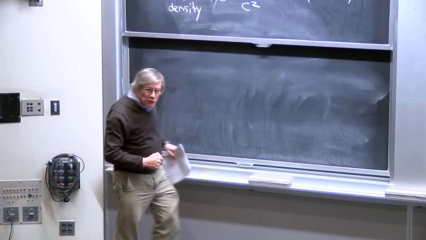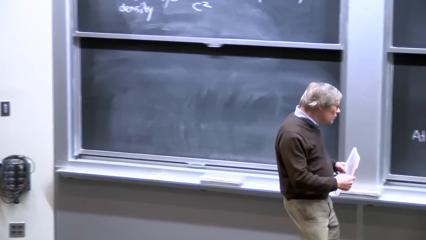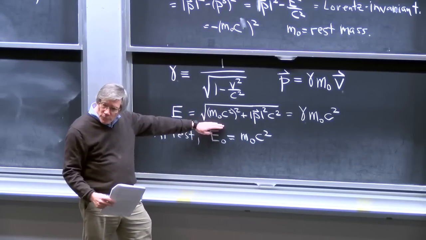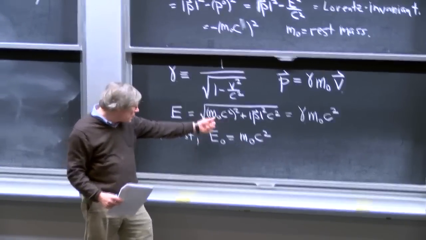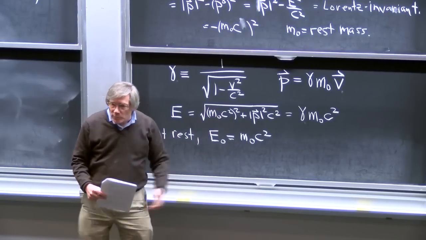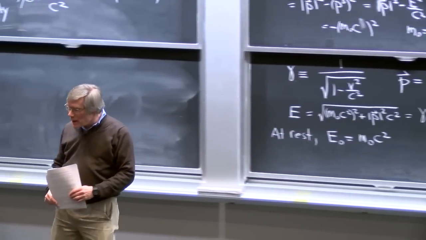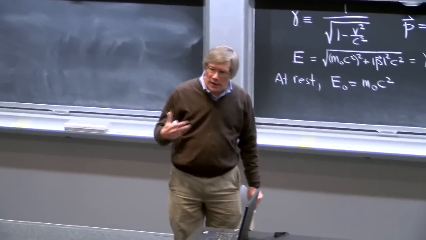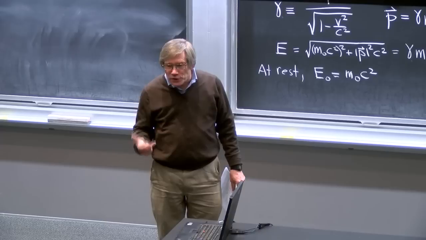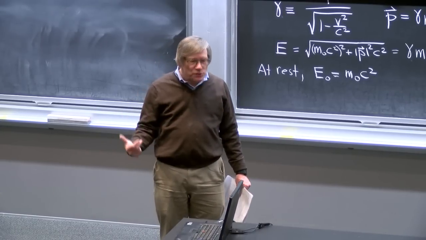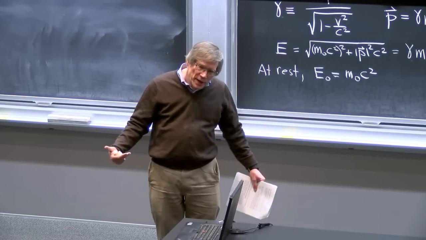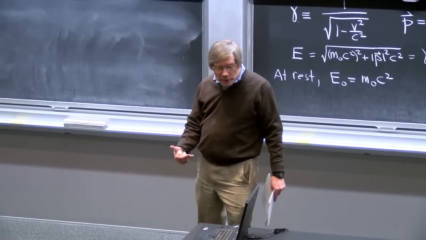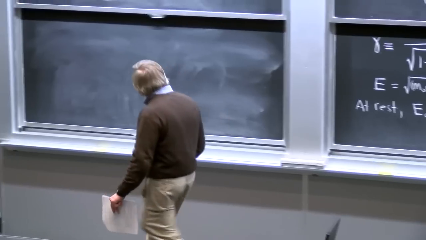Now, photons have 0 rest mass. So if we apply, for example, this formula for a photon, we would set m sub 0 equal to 0. And when we say that photons have 0 rest mass, what we mean is that there's no lower limit to the energy that a photon can have. In general, the rest mass determines the lowest possible energy a particle can have, which is when it's at rest. The photon can never be at rest, and there's no lower limit to what its energy can be.